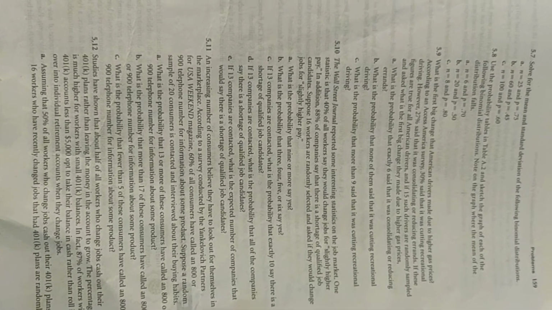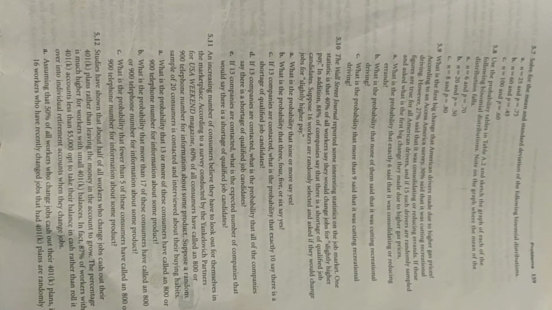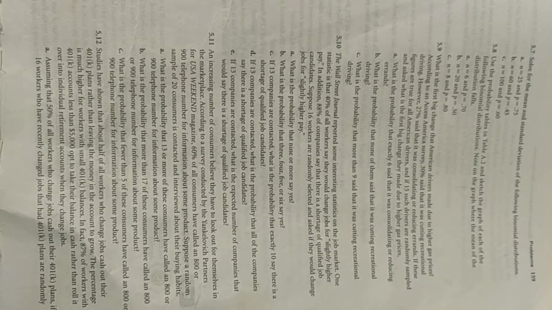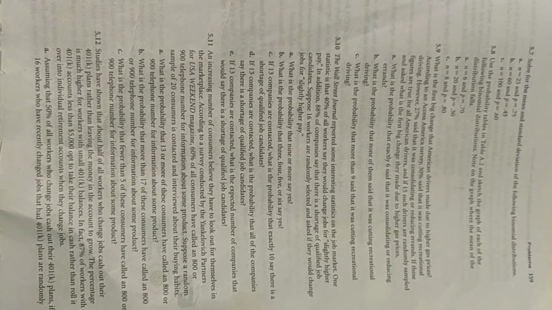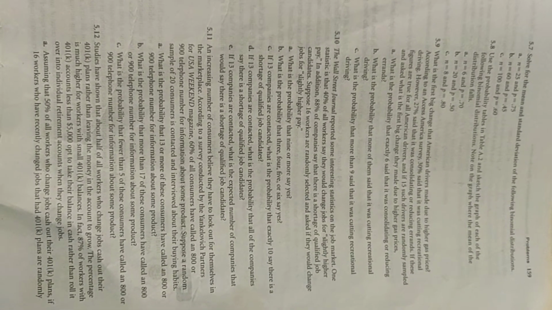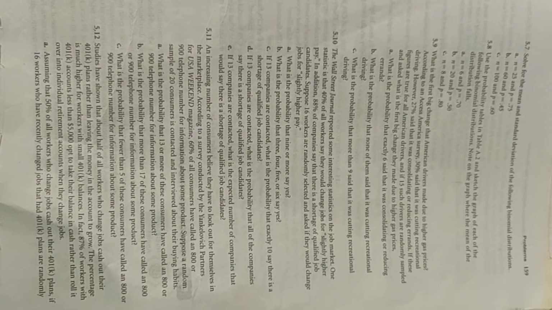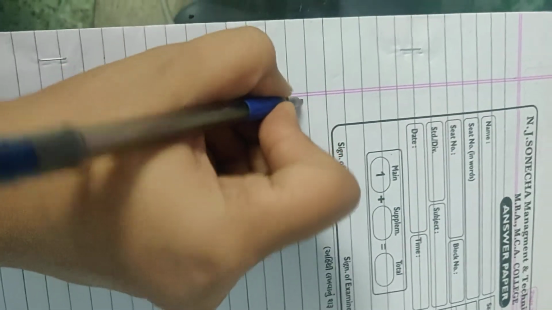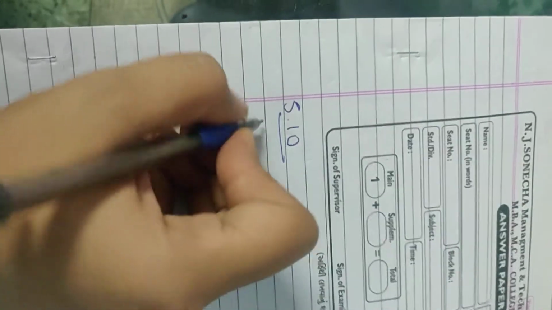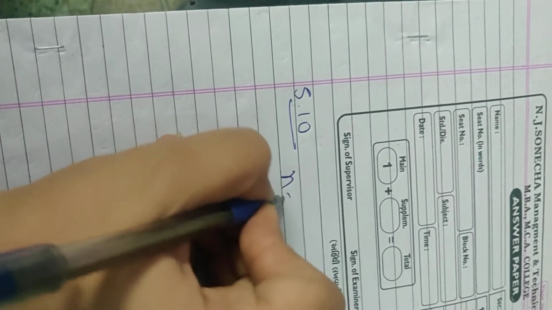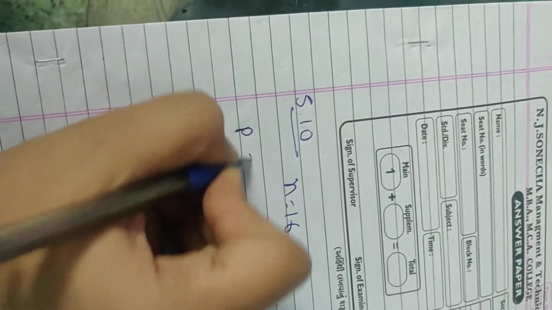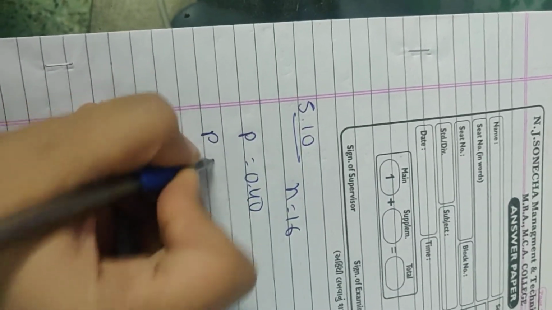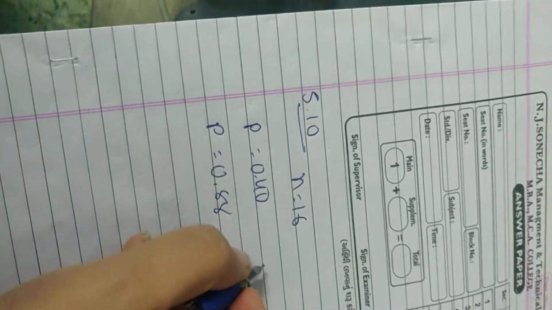Suppose 16 workers are randomly selected and asked if they would change jobs for slightly higher pay. So n will be 16. First question, what is the probability that 9 or more say yes? So sum number 5.10, n equals 16, p will be 0.40 or p will be 0.88.